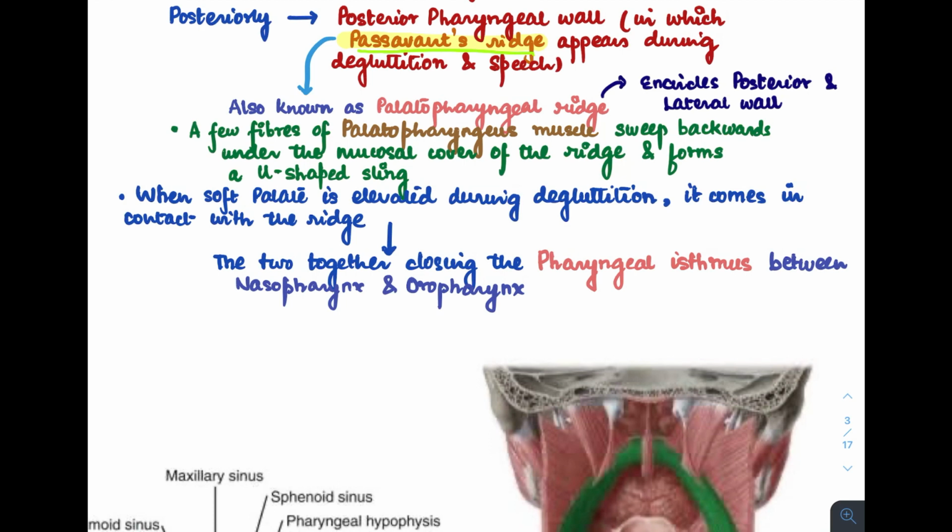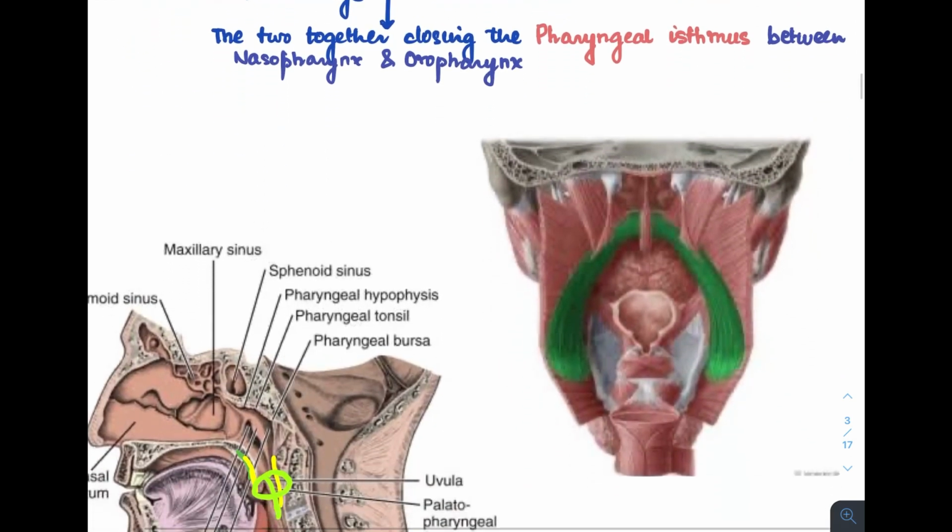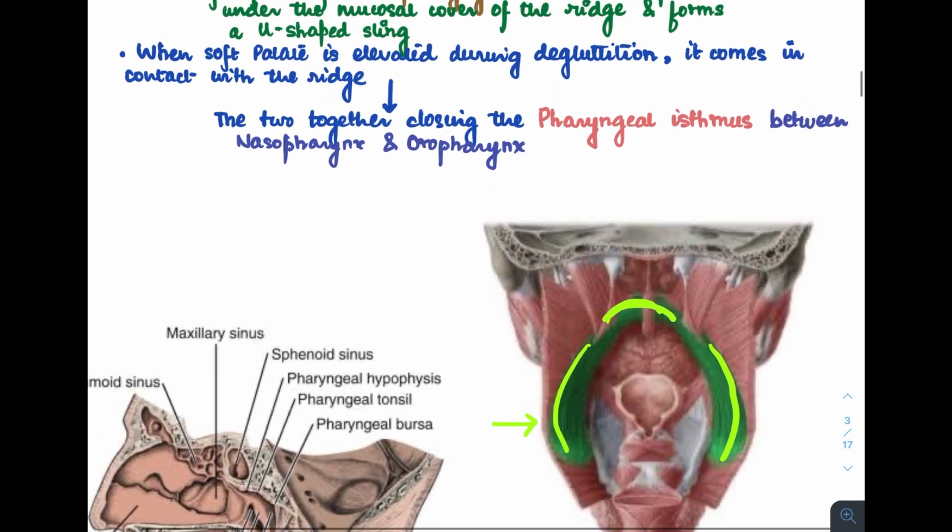We also call it the palatopharyngeal ridge because a few fibers of the palatopharyngeus muscle sweep backwards, after forming the posterior pillar of the tonsillar fossa, under the cover of a mucosal cover, and form a U-shaped sling. This is basically encircling the posterior and the lateral wall. As you can see in this picture, this is the lateral wall and this is the posterior wall. It is forming this whole U-shaped sling and covering both the walls.